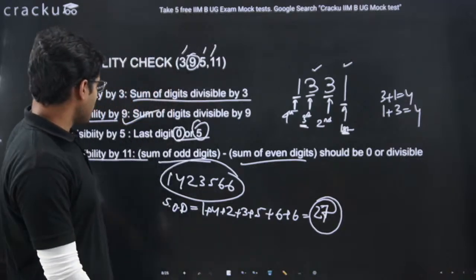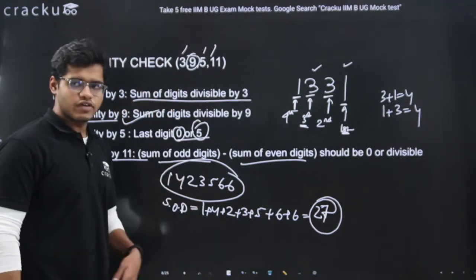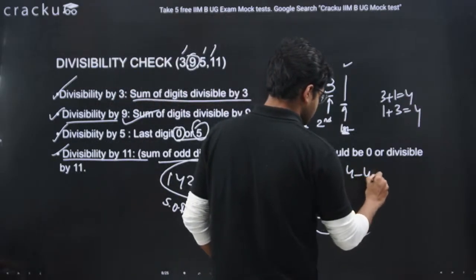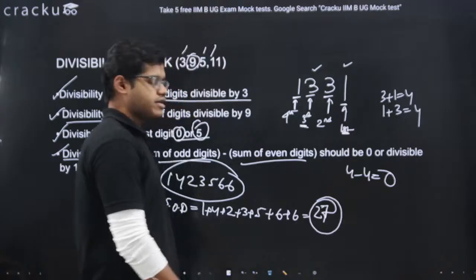And what have we been told? We have been told sum of odd digits minus sum of even digits, which means 4 minus 4, which is nothing but 0, right?